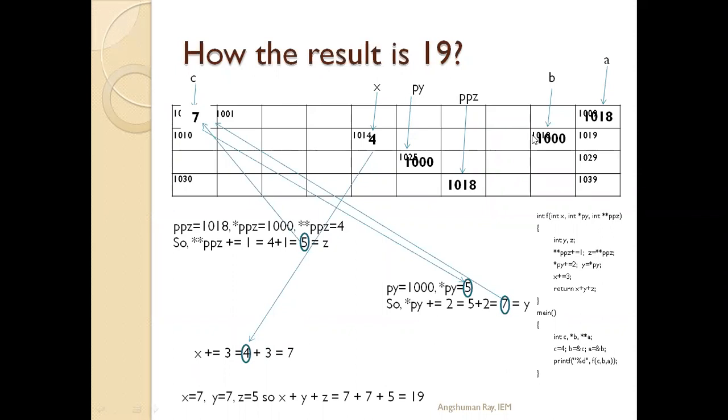So double star of PPZ means the value stored at 1000 location. At the beginning, what was the value stored at 1000 location? That was 4. So double star PPZ plus 1 is 4 plus 1, that is 5. As double star PPZ plus equals 1, the calculated value will be stored again at double star PPZ. So it becomes 5. Okay, clear?